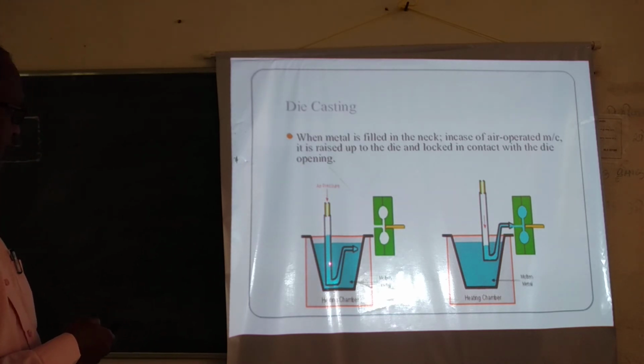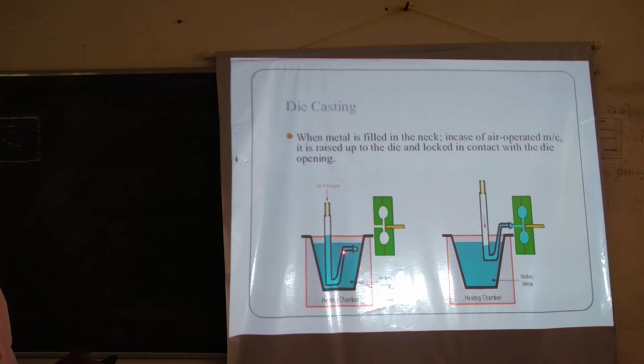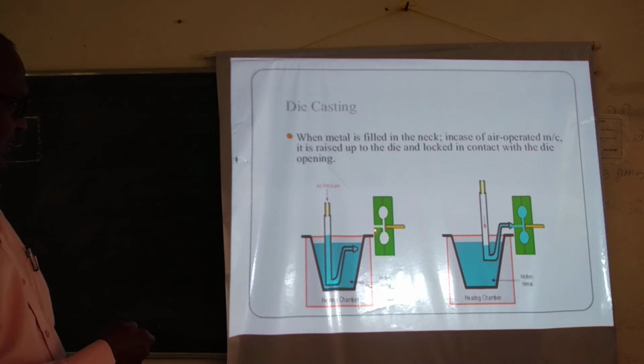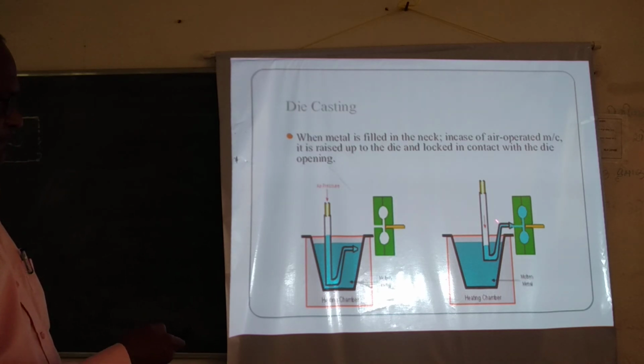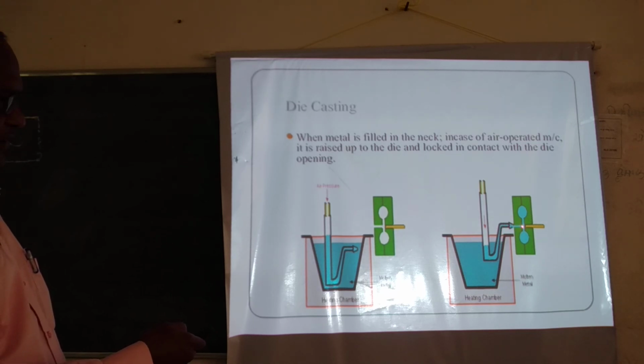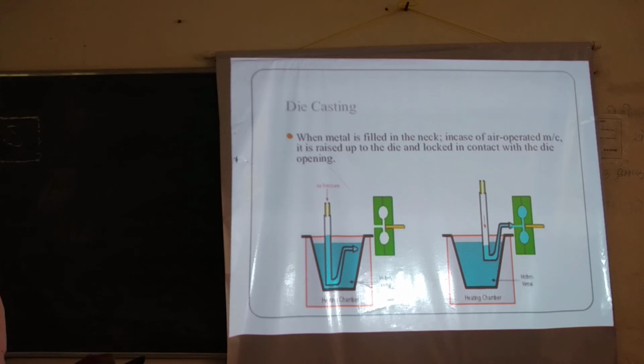In this case, this is the air pressure, this is the piston plunger and this is the furnace, and in the furnace this is the ladle or crucible. Molten metal is heated and through this plunger it is injected into this mold cavity. So this is the basic principle of die casting.